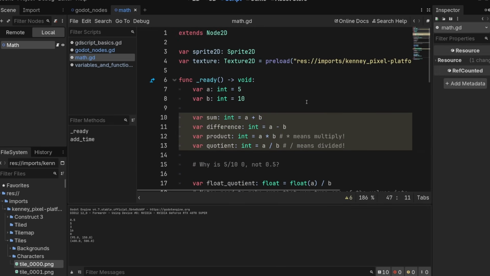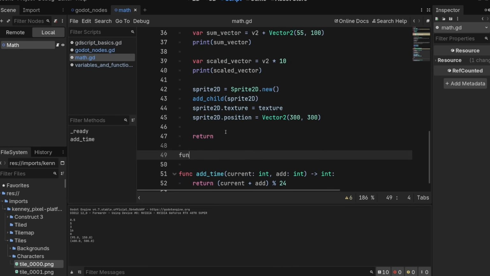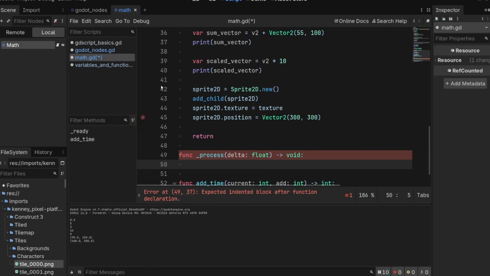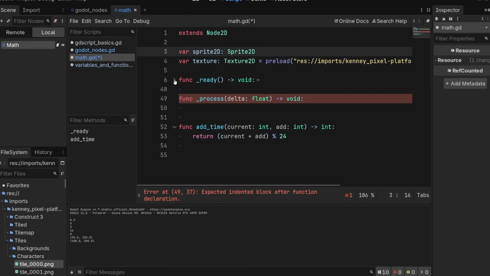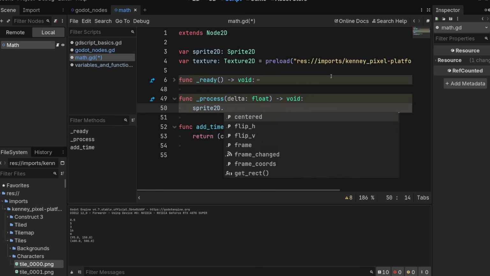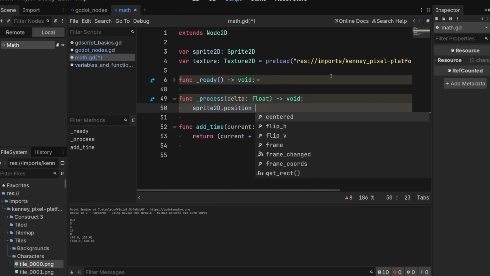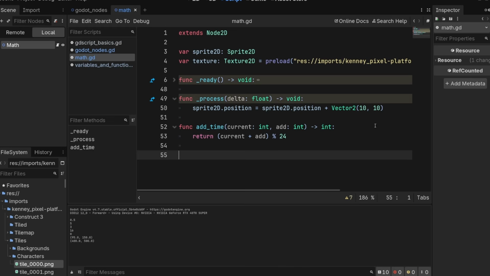So let's do that. Remember the process function that we had before? Let's create one here. We'll create it after ready, but it doesn't actually matter. So func _process, and Godot should give you some autocomplete here. We want this, enter and indent. Because our sprite_2d is declared outside of ready at the top here, and we can just click on this arrow to hide ready, we can access it within process. So we'll do sprite_2d. What do we want to do here? Well, we can do something like position equals sprite_2d.position plus some vector. So Vector2(10, 10). And let's see what happens now. He just zooms off, which is a good start.